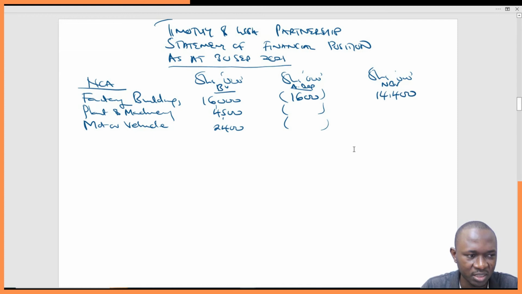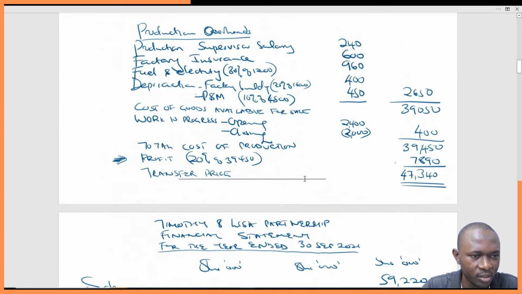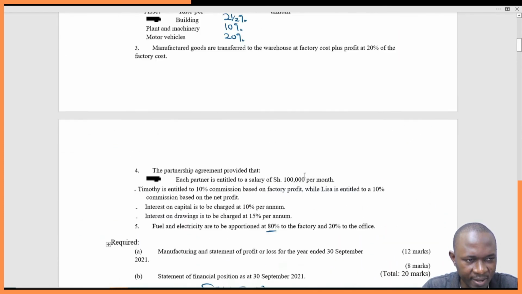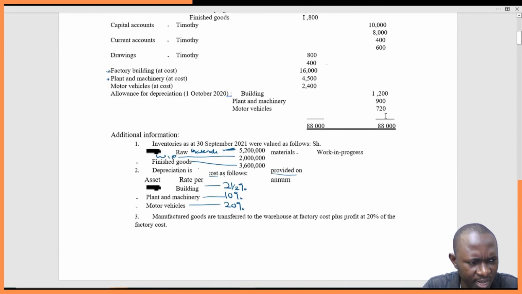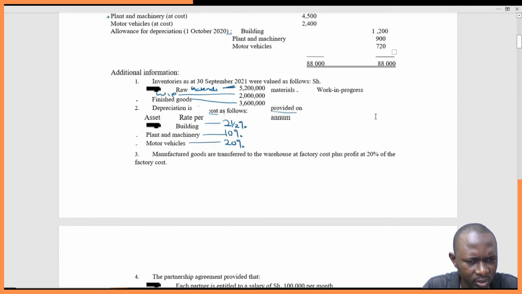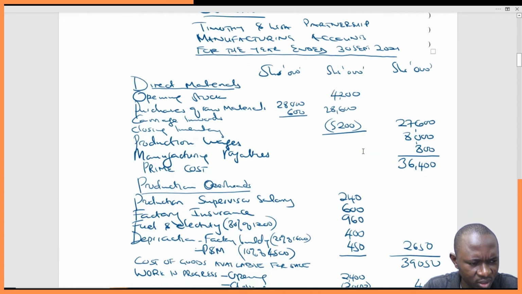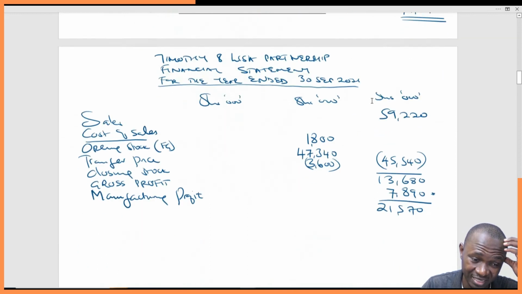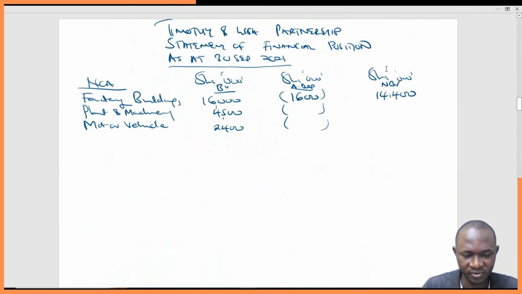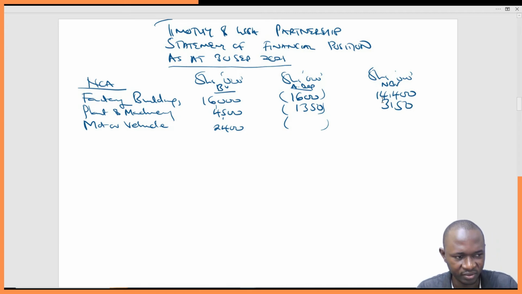We repeat the same exercise for plant and machinery. The accumulated depreciation was 900, plus the depreciation for this year, which is 450. So that is 1,350. Basically 4,500 minus 1,350 gives 3,150.